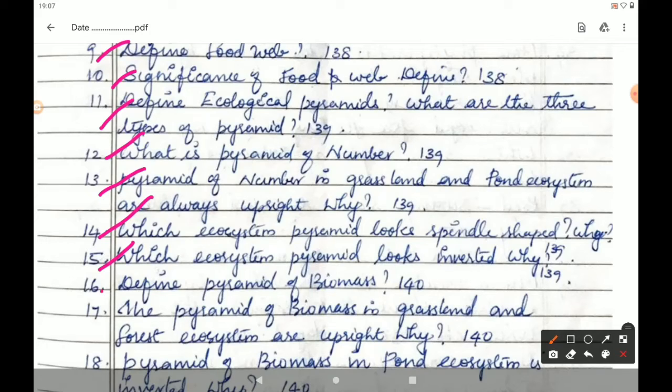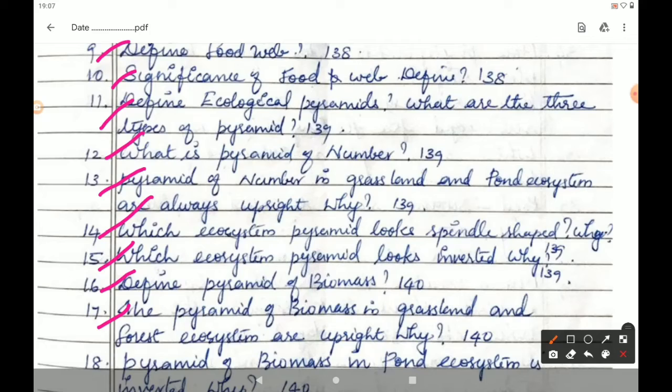Then the 16th question, define pyramid of biomass. The answer is in page number 140, under the heading Pyramid of Biomass. Graphical representation of the amount of organic matter present at each successive trophic level in an ecosystem is called pyramid of biomass. Then the 17th question, the pyramid of biomass in grassland and forest ecosystem are upright.